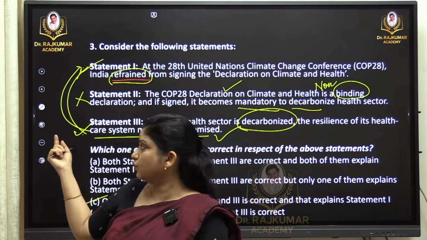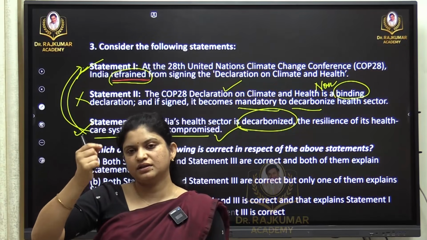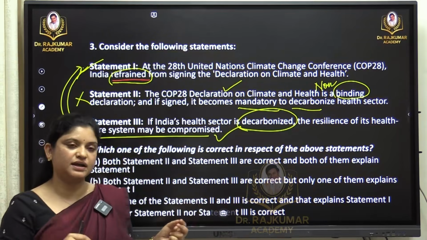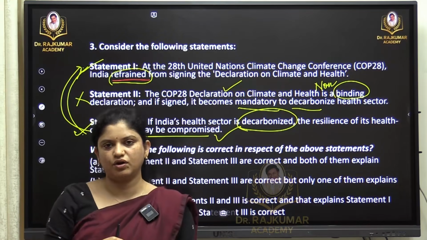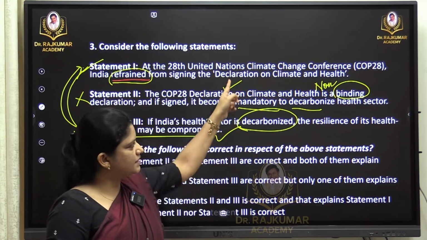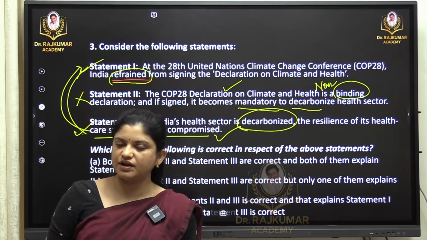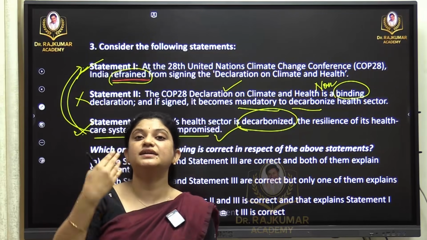Use the words, as I told you, like "therefore". If you have a confusion between this and this, whether it is explaining which of the statements, you have to use the words "therefore" or "because". Here, this is the reason why India did not sign, and here this is an abrupt statement wherein India has nothing to do with it.